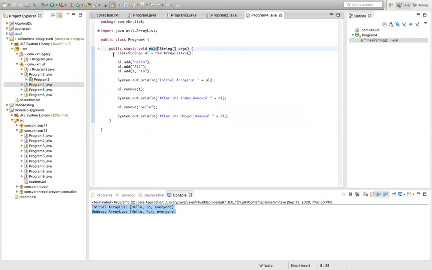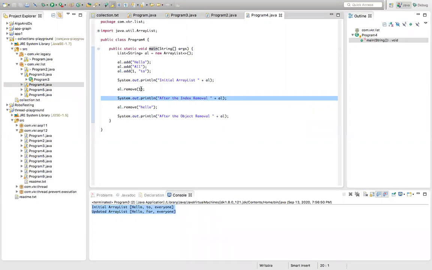Now inside the main method, I have an array list. Same thing, I'm just adding the elements, hello 2 all. After adding the elements, the initial array is hello 2 all. If you want to remove the first index element, if you want to remove the 2, you can call array list dot remove. After removing, we'll get hello all.